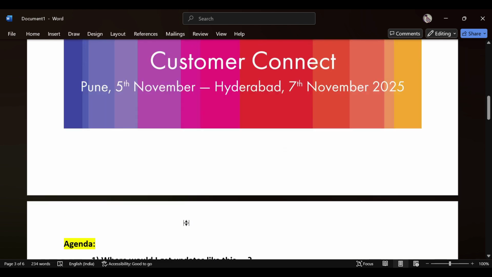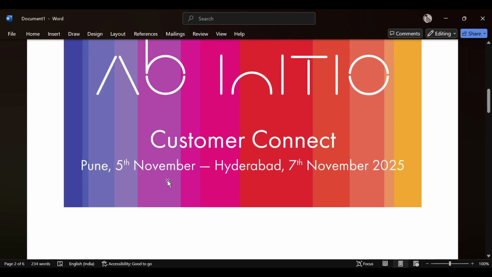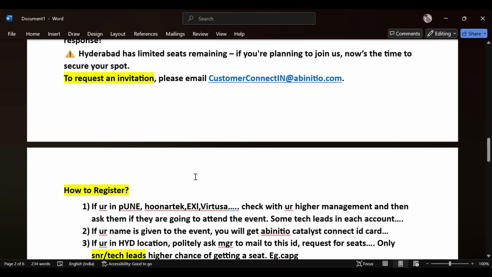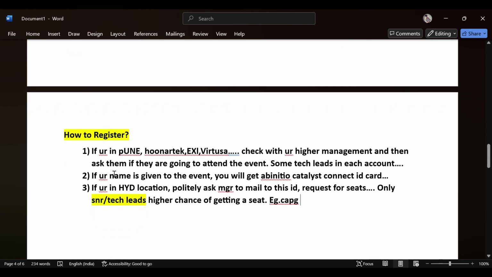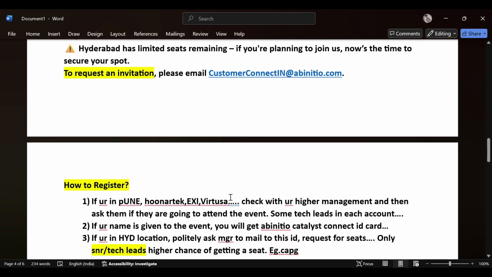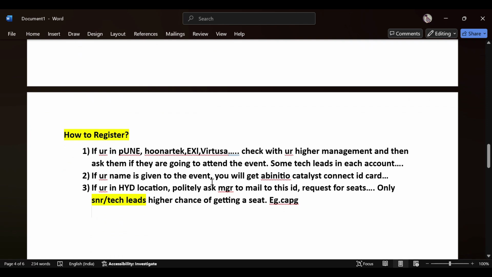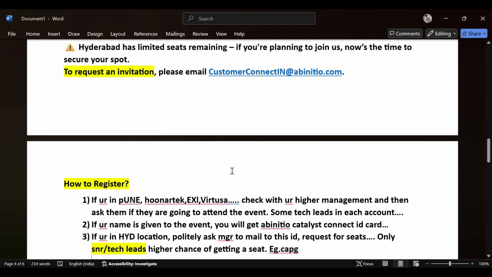For Hyderabad it's 7th, and for Pune it's 5th November. That's how we usually register: through the organization, an organization which uses Ab Initio.